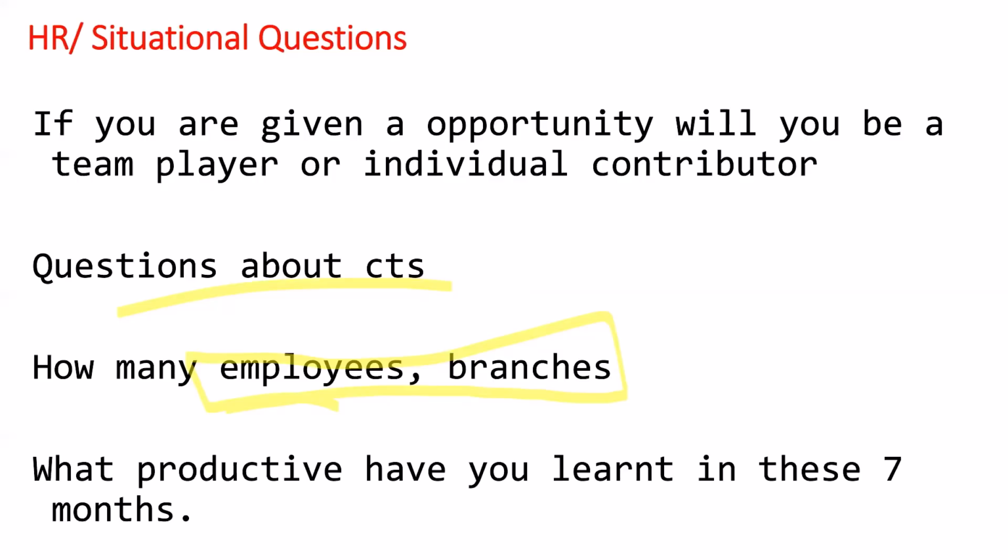In the first way you can say, I brushed up my DBMS skills, my Java skills, my Python skills. And in the second way you can say something in extracurricular activity. You can also say that I'm a member of this and this club of my college, and I was involved in some of the events which were organized to create awareness about this coronavirus, right? So it would be very, very fine.